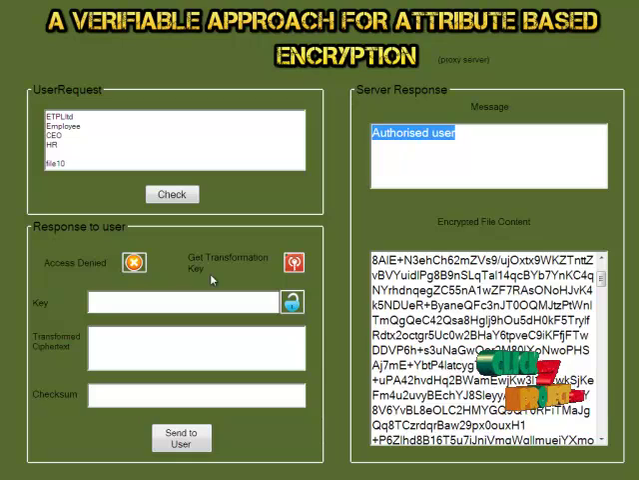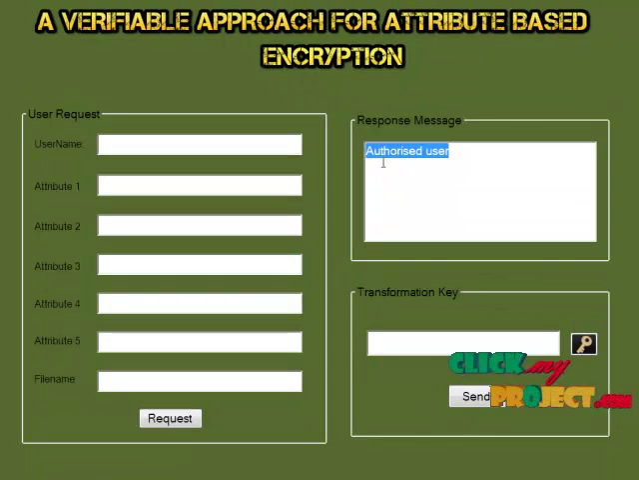So the proxy server needs a transformation key. The proxy server can perform the decryption only if it has a transformation key. So it sends a request to the user for the transformation key. When we click the get transformation key button, the request is sent to the user. The response message is displayed here, and the user now should generate the transformation key.